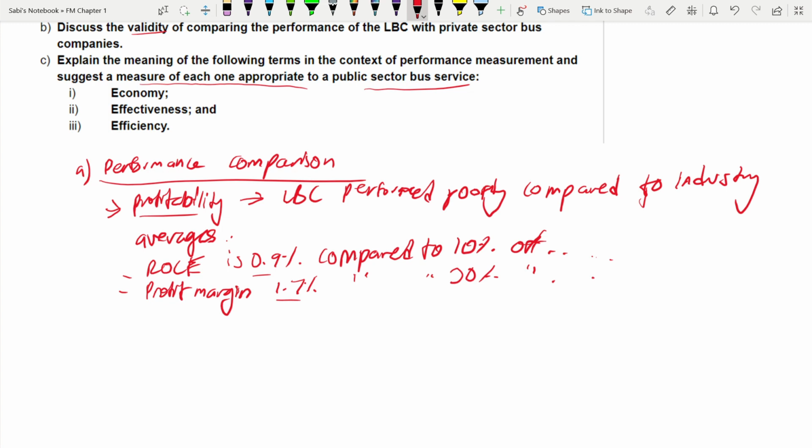Now what else? This is not over. We are still in the performance part. We have still not reached asset turnover, the third ratio. But before that, there is something that needs to be done. What is it?